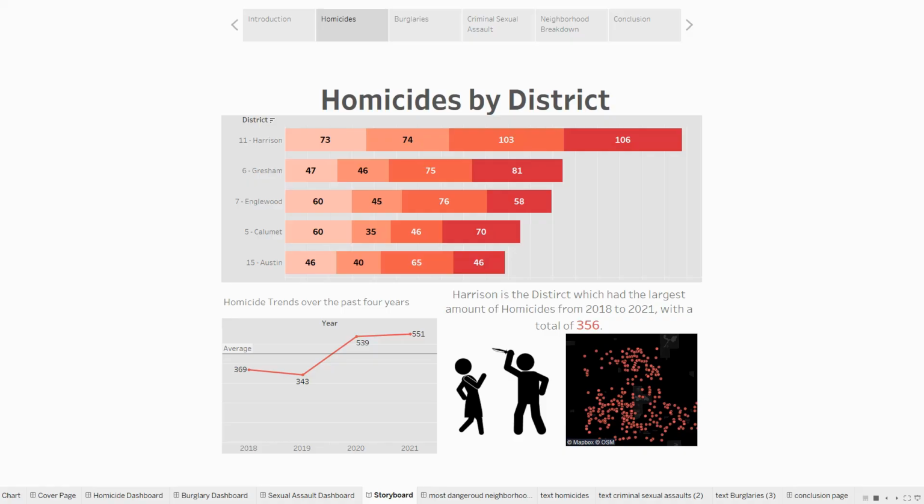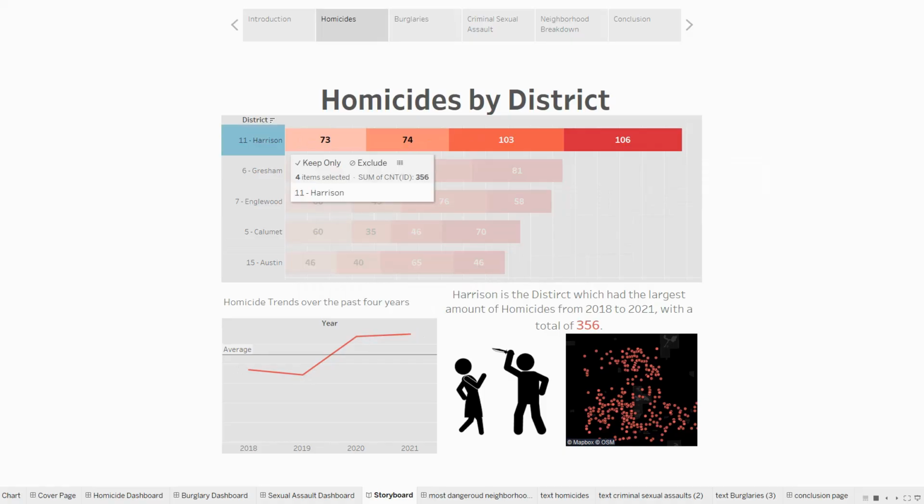So moving in, like I said, I have the top 5 districts here, and you can see the total amount. So the total amount for the top district, which was Harrison, District 11, had 356 total homicides from 2018 to 2021. And this is broken down into each year. So we have 2018, 2019, 2020, and 2021. And that's the same for the other 4 on here as well. So if we click on just Harrison, we can see the trends also.